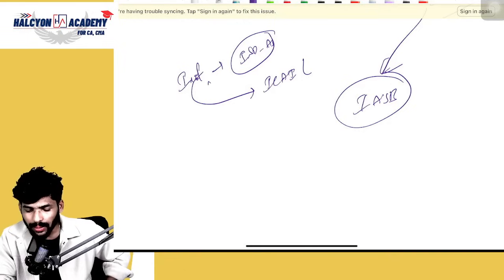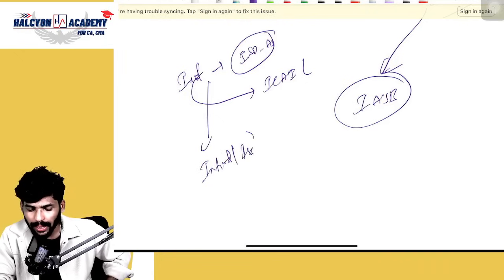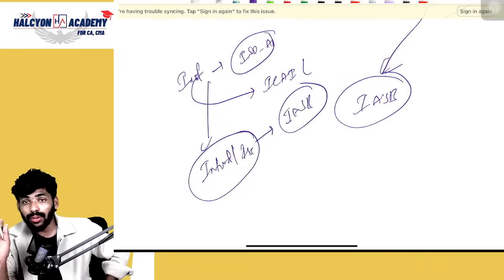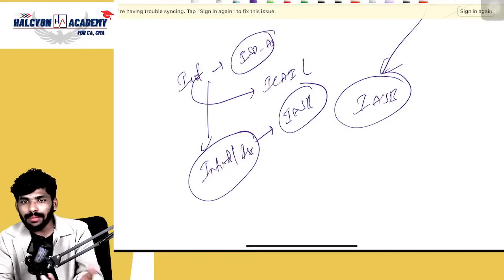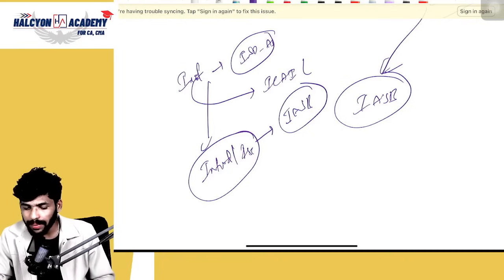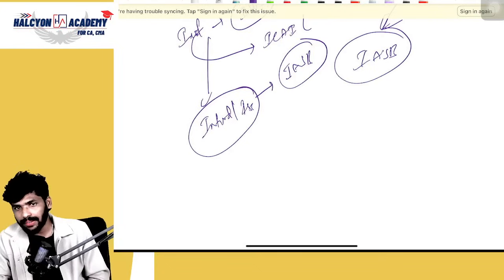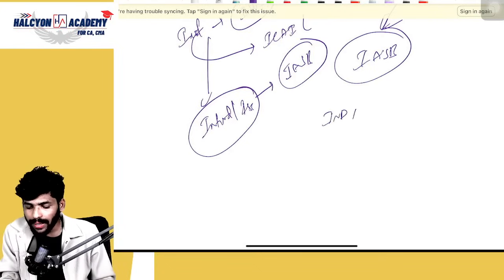Who issued Ind AS? Again IASB only. Both are issued by IASB, so both are similar. Ind AS and IFRS are similar, correct or not?